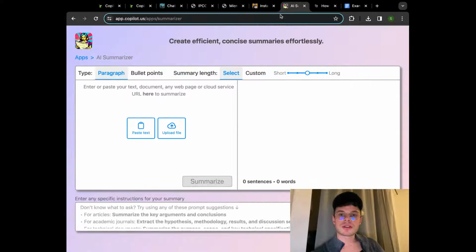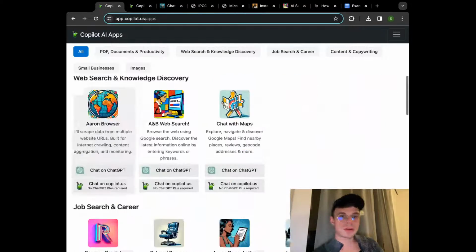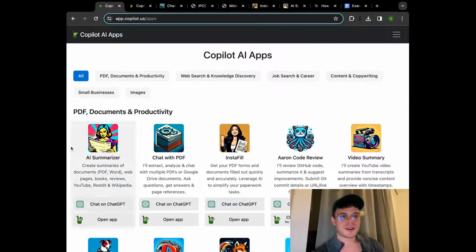And our third tool that we also just created not that long ago is AI Summarizer. As you can see again on the website, make sure that you double check all the tools and scroll down through all of them thoroughly. AI Summarizer is at the top. It's the freshest tool that we've got so far, even though there are a few upcoming novelties. We'll keep you posted on everything going on within our standalone apps. AI Summarizer, as you can infer from the name, is a great tool to create summaries of documents, PDFs, web pages, books, reviews, YouTube, and so on.